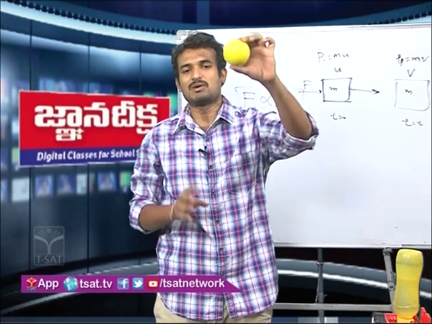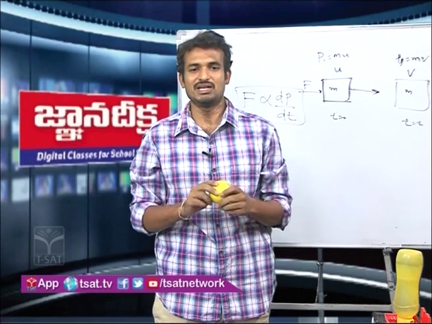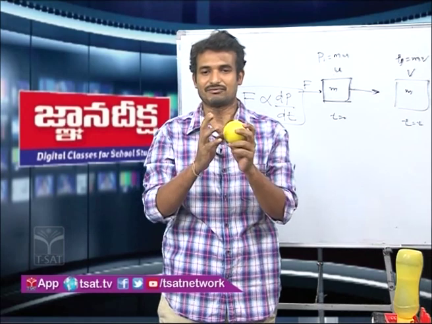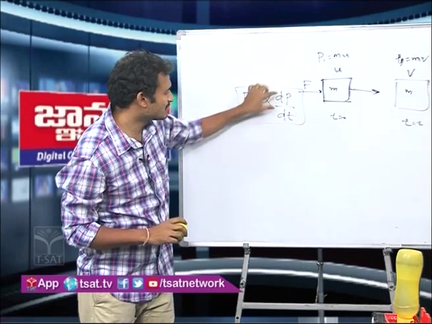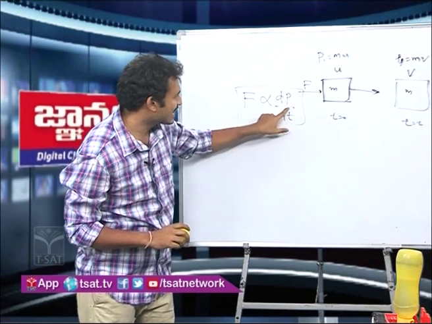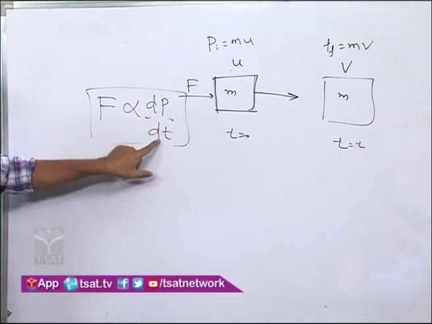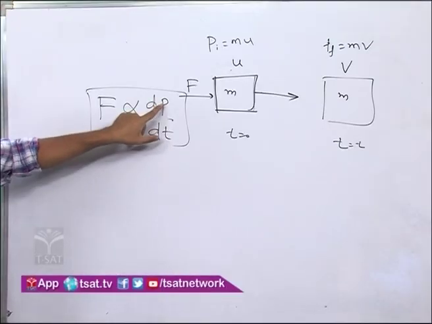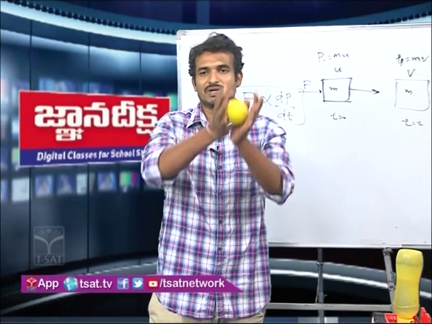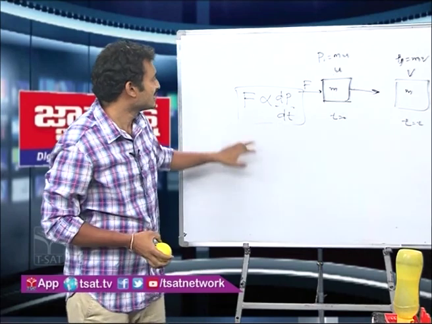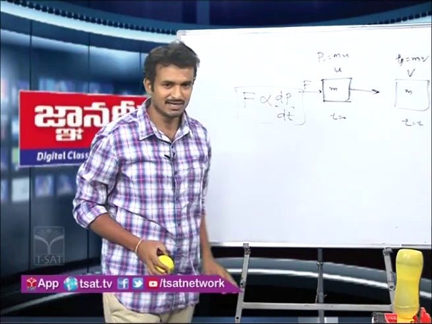For a particular change in momentum, we need to apply some force. If it takes more time for a particular change in momentum, then what happens to the force? Force will be less. See here, force is inversely proportional to time for a particular change in momentum. So that's why, to increase the time, the player lowers his hands so that the impact of the ball will be less on his hands, and he will get less injured.